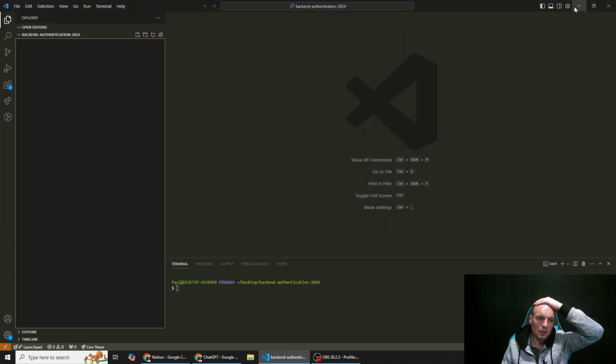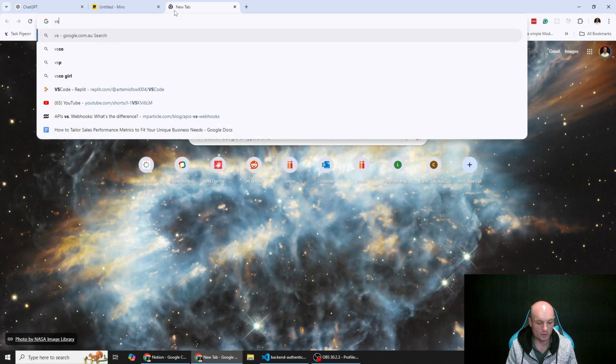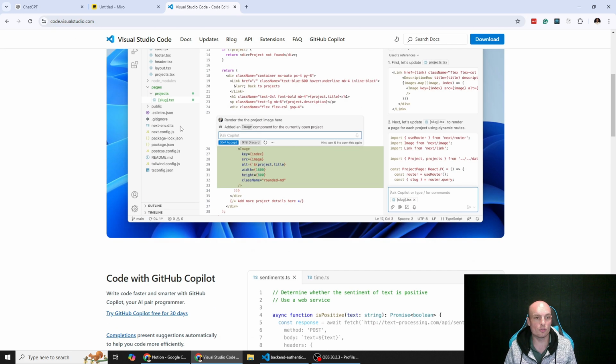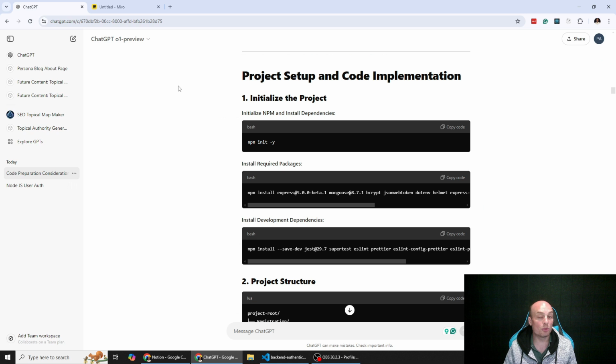If you're not familiar with VS Code, you can of course go to VS Code and download it. It's just a text editor. It's Visual Studio Code. Download for Windows for free. Yeah, I'm going to presume you know what VS Code is.